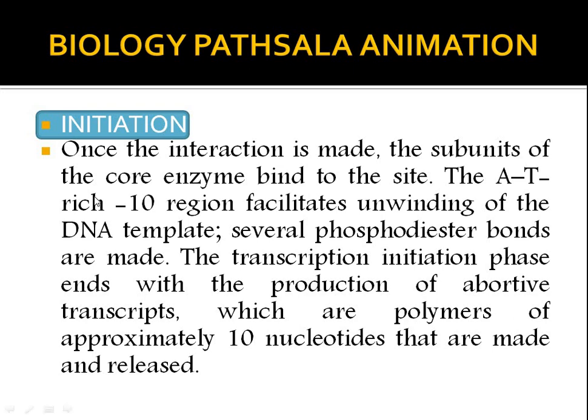So whenever the interaction between the sigma factor and the promoter site is done, then the AT-rich -10 region, that means the Pribnow box, facilitates the unwinding of the DNA template, and the initiation of transcription starts. And the initiation phase ends with the production of abortive transcripts, that means polymers of 8 to 10 nucleotides which are made and released.